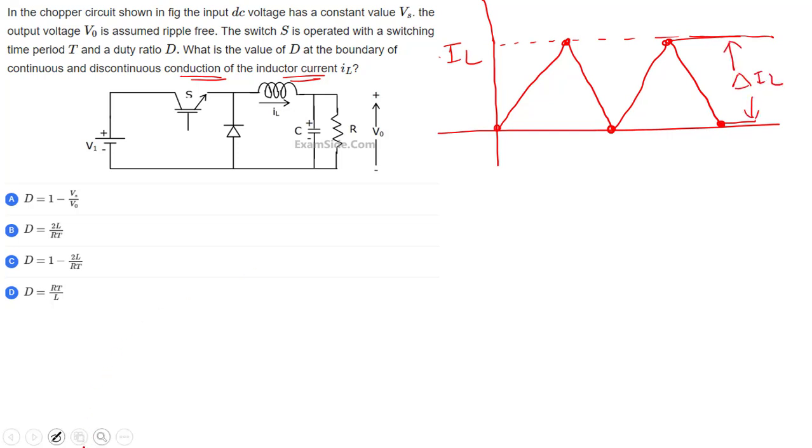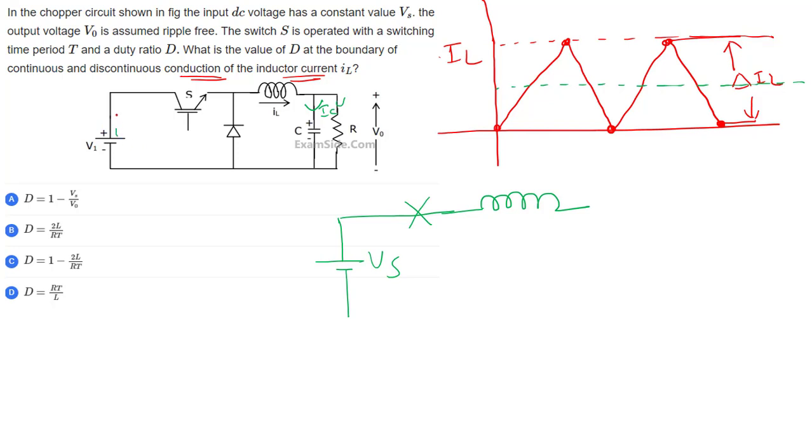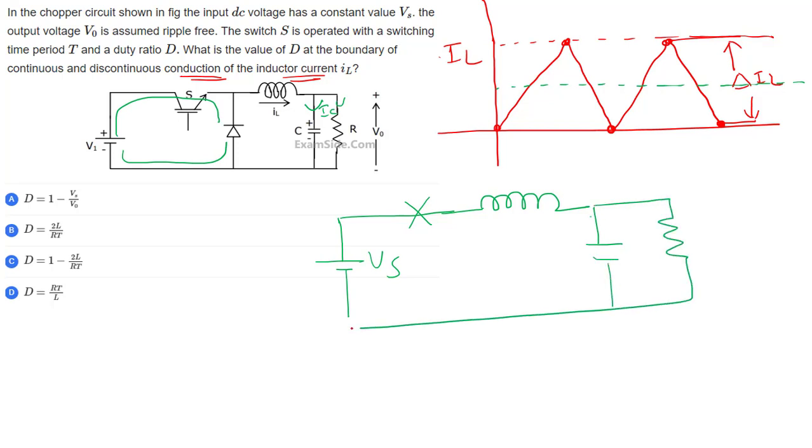Tell me what is the average part. IL average is this. Now look here. Supply voltage is given. Let us suppose the switch is closed. Diode off. Why? Because V1 positive is connected to this, negative is connected to this, so the diode is off. This is the first mode. Tell me, during the first mode, what is IL? Inductor current is equal to capacitor current plus I0. This is the relation in the first mode.